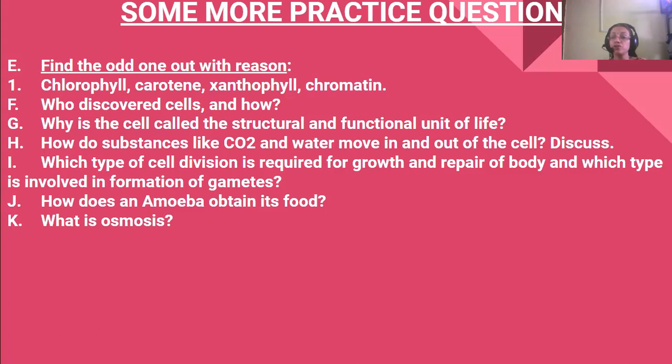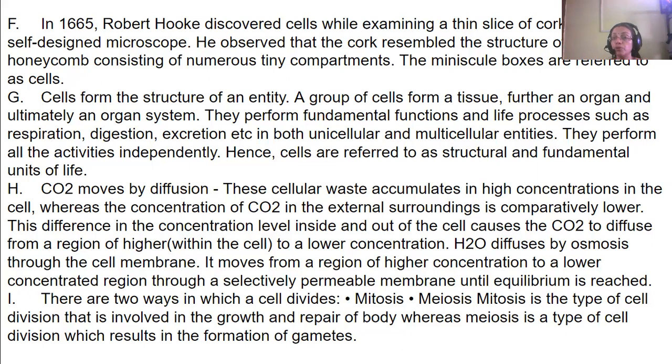Why is the cell called the structural and functional unit of life? Because I told you it is the structural unit of an entity, and it groups up to form tissue. Then again, the tissues group up to form organs, then organs to organ systems. Okay. And so they perform fundamental functions and life processes like respiration, digestion, excretion in both unicellular and multicellular organisms. So they perform all the activities independently, and together they form an organ system. Therefore, they are referred to as structural and functional units of life.